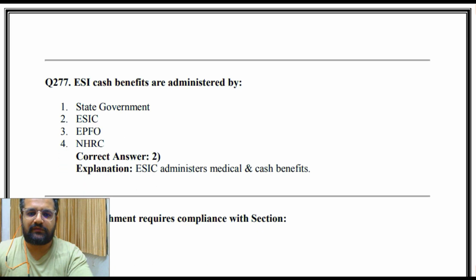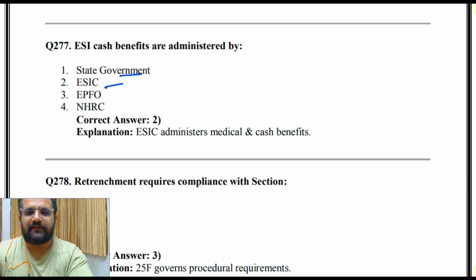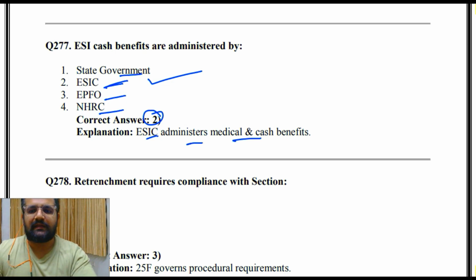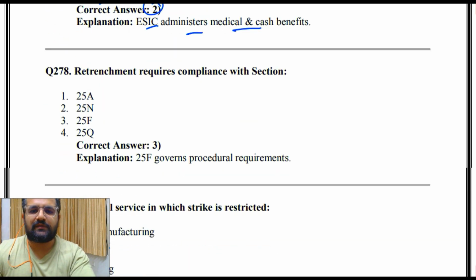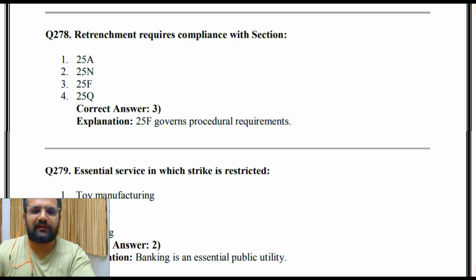ESI cash benefits are administered by state government, ESIC, EPFO, NHRC. Correct answer is 2, that is ESIC. ESIC administers medical and cash benefits. So retrenchment requires compliance with section 25A, 25 and 25F, 25Q. So the answer is 3rd, that is 25F.